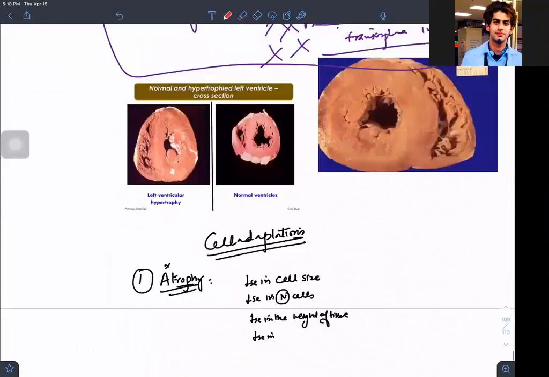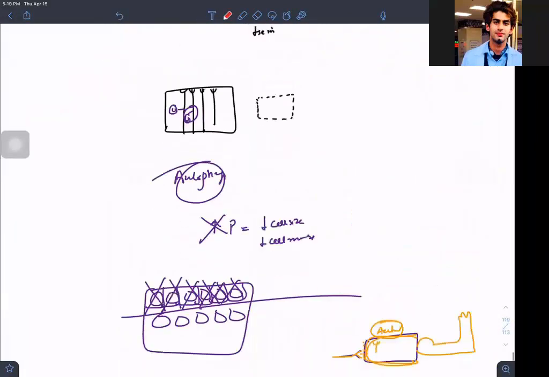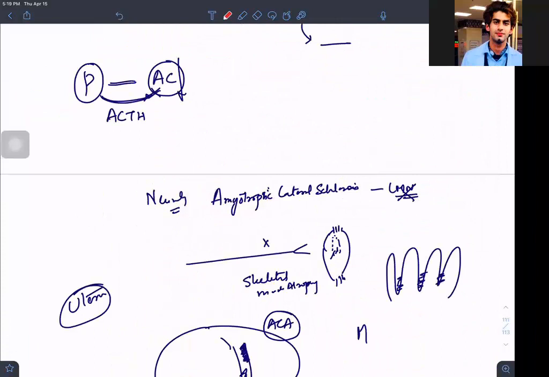As for histological images, I don't have any. In histological images also, you would appreciate the size will be different.